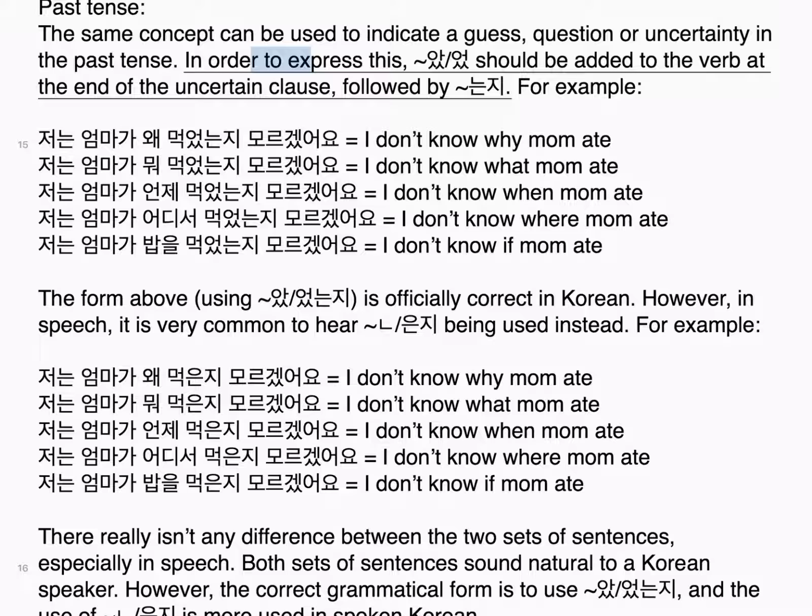In order to express this, -았/었 should be added to the verb at the end of the uncertain clause, followed by 는지. For example, 저는 엄마가 왜 먹었는지 모르겠어요. I don't know why mom ate. 저는 엄마가 뭐 먹었는지 모르겠어요. I don't know what mom ate.